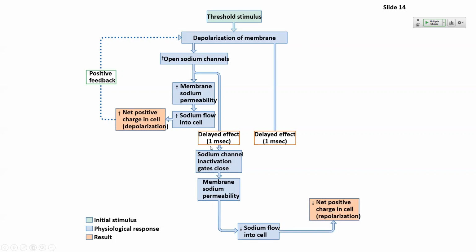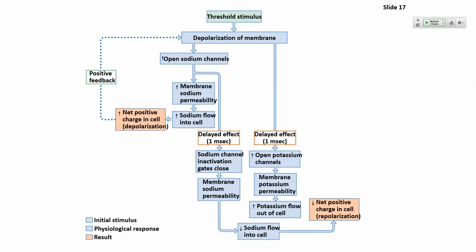That same 1 millisecond delay also triggers a second event that we talked about, which was the opening of that single gate on the potassium channels, which increased the flow of potassium. So the membrane permeability for potassium is now increased, and potassium starts to move according to its ECF, which is out of the cell. That feeds into the negative change of the membrane potential, and it gets back to -70, which is rest. And you know that the movement of potassium is an example of negative feedback, because now we're getting back to our set point of -70.